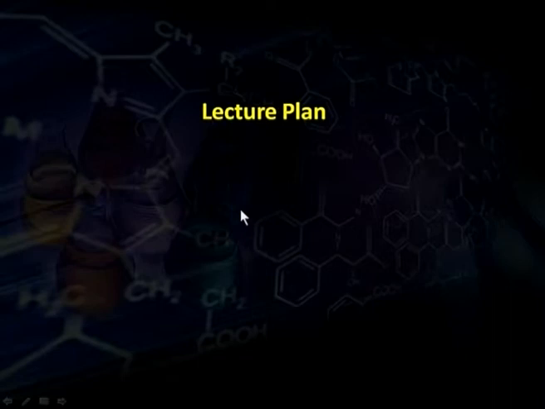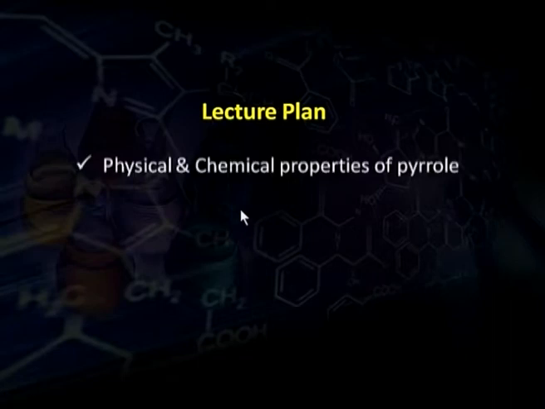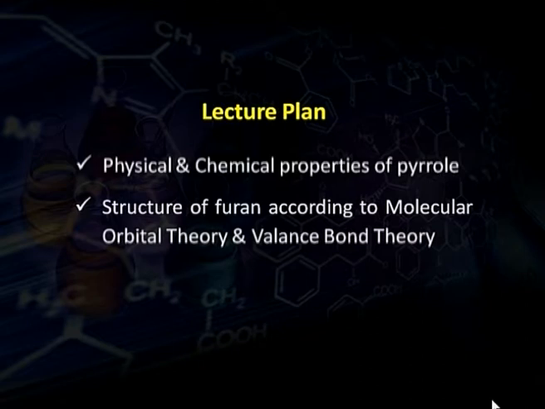In our first episode, we studied the definition of heterocyclic compounds, their importance in our life, different types of heterocyclic compounds, the structure of pyrrole, and methods of preparation of pyrrole and its derivatives. In today's episode, we will study the physical and chemical properties of pyrrole and also furan. In furan, we will study the structure of furan according to molecular orbital theory as well as according to valence bond theory. Now, first we will study the physical properties of pyrrole.